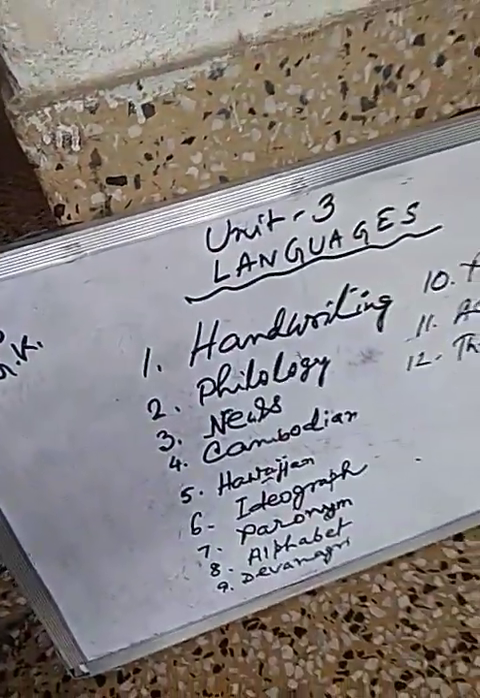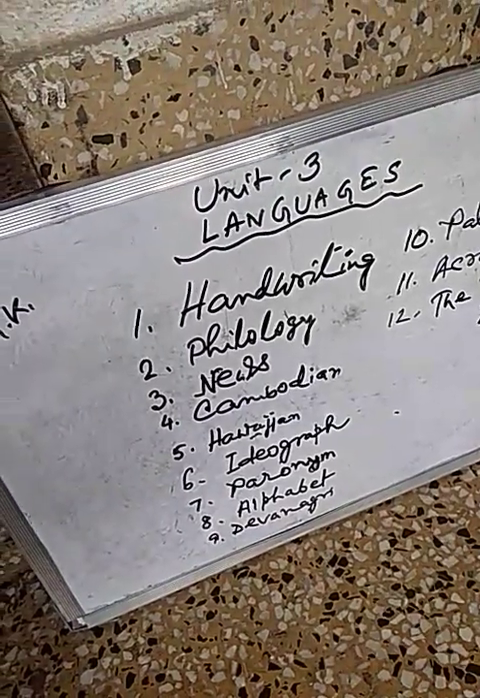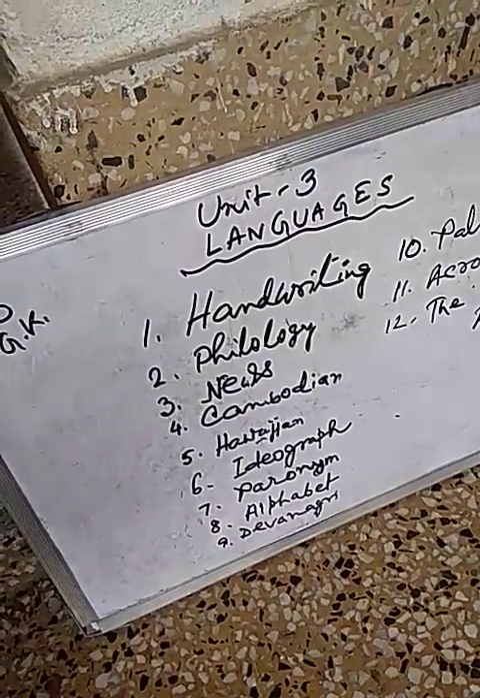And in which language are there the most letters? In the Cambodian language there are the most letters, 74 letters. And in Hawaiian, 12 letters are there in the Hawaiian language.